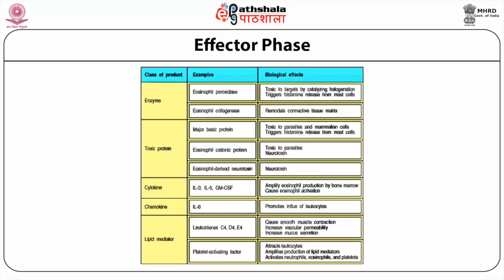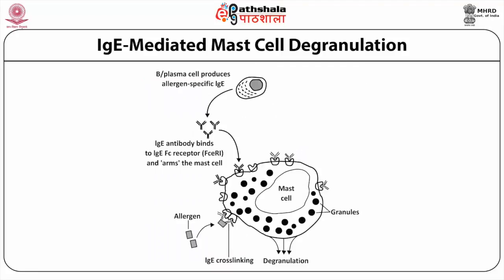There is an instant degranulation. The biologically active mediator molecules released are shown in the table. The degranulation releases substances which cause vasodilation of blood vessels and attract eosinophils. Leukotrienes, histamines, prostaglandins and platelet activating factor from mast cells are responsible for the immediate reaction of type 1 hypersensitivity.